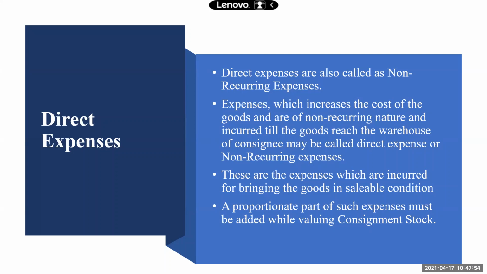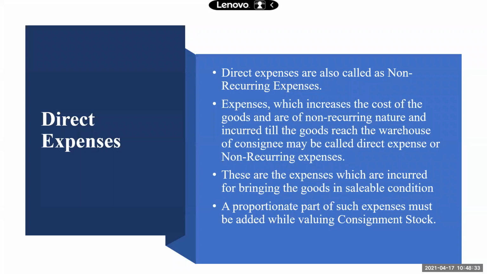Now see the screen. Direct expenses are also called non-recurring expenses. Expenses which increase the cost of goods and are of non-recurring nature and incurred till the goods reach the warehouse of the consignee are called direct expenses. These are expenses which are incurred to bring the goods in saleable condition. So maybe we are incurring transport charges, freight charges, carriage inwards, all these are incurred to bring the goods in a condition to be sold. A proportionate part of such expenses must be added while valuing the consignment stock.